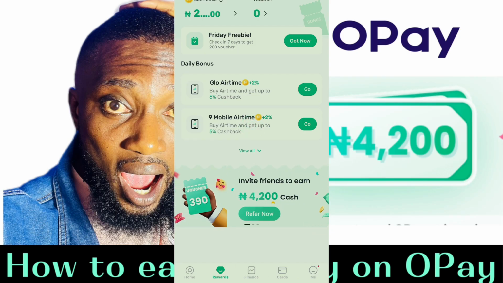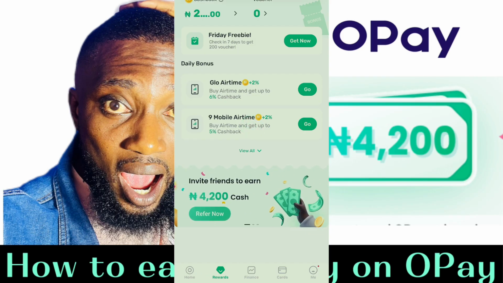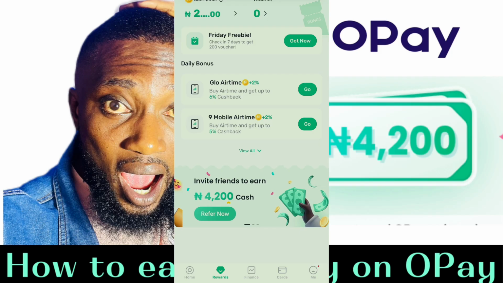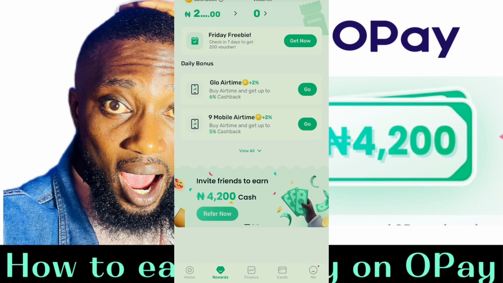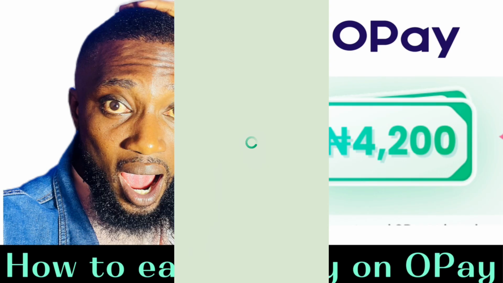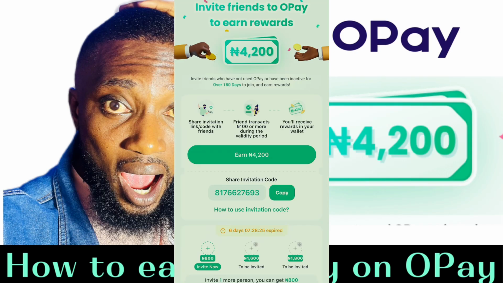So once I get back, you see where it says invite friends to earn. So this is where the affiliate marketing is coming in. So now I'm going to click on this invite friends to earn. All right, invite friends to OPay to earn rewards. So 4,200. So this 4,200 naira now, you are going to earn this money anytime you invite any of your